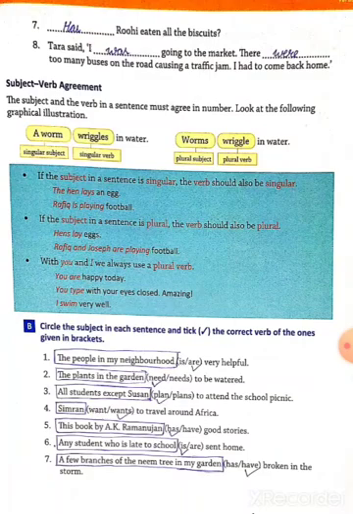If the subject in a sentence is plural, the verb should also be plural. Hens lay eggs. Rafik and Joseph are playing football. With you and I, we always use a plural verb. You are happy today. You type with your eyes closed. I swim very well.